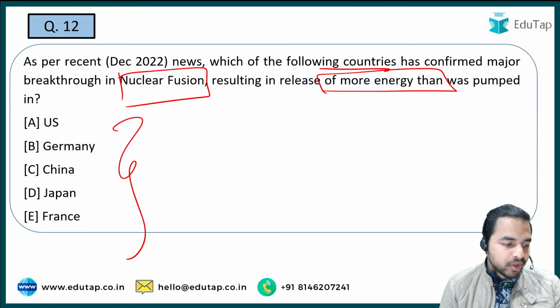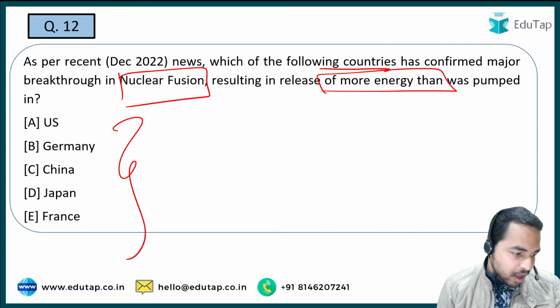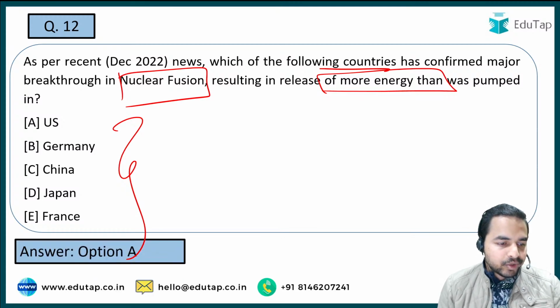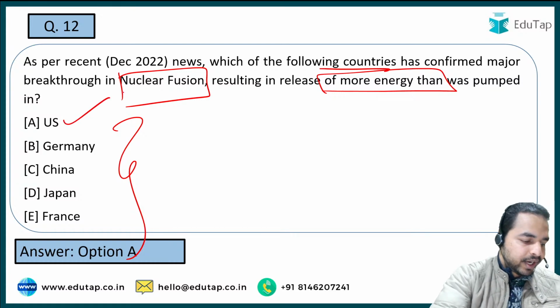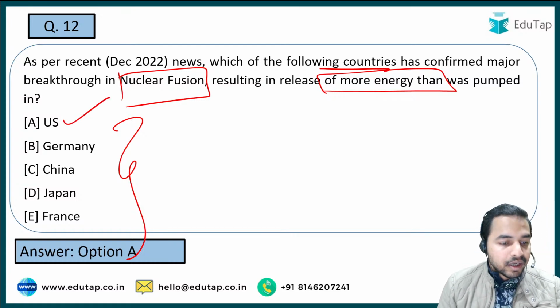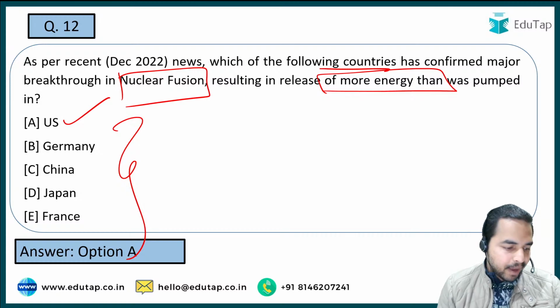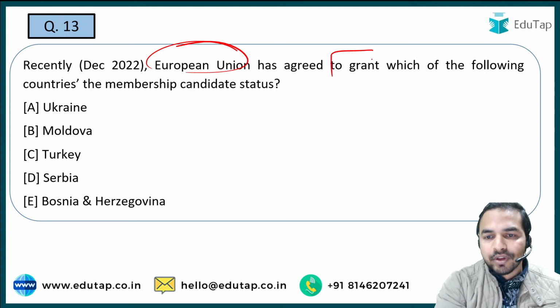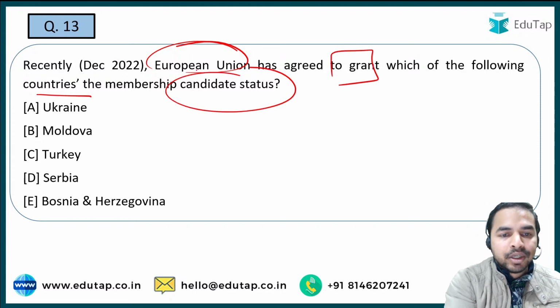So guys, quickly tell me the right answer. Sumite, Stupido, Banerjee, please tell me what is the right answer to question number 12. Is it US, Germany, China, Japan, France? Let me see who will tell me the right answer in the comment section. Absolutely right to question number 12. The right answer is United States. All the people who have given the right answer, absolutely right. That is option A, that is US. Now the next question. European Union ने agree किया है to grant which of the following countries a membership candidate status.